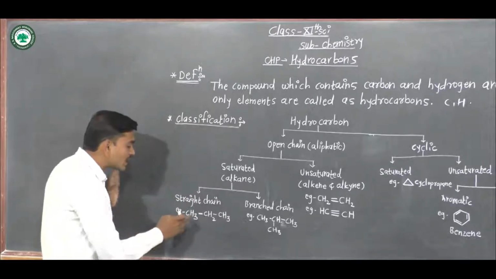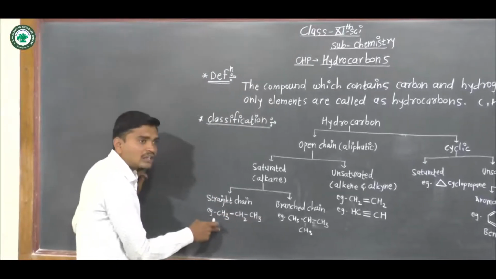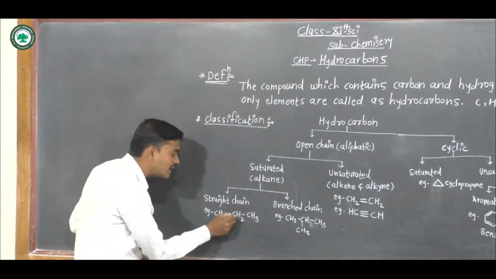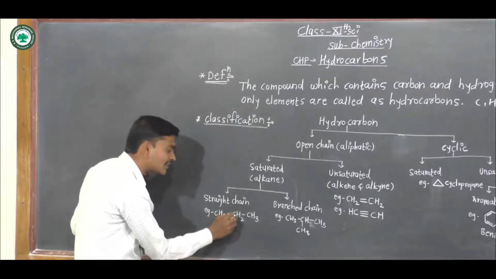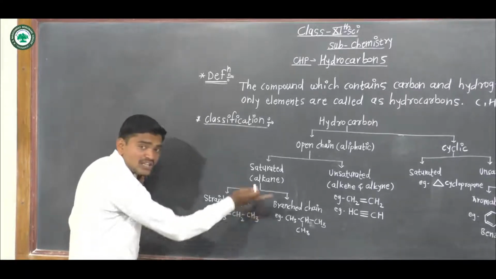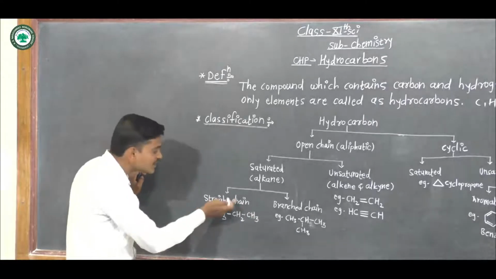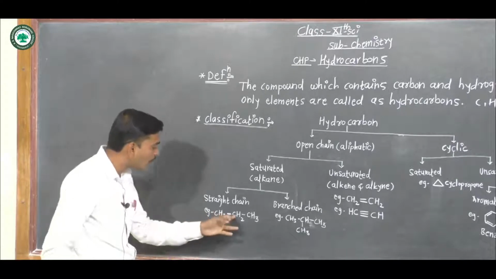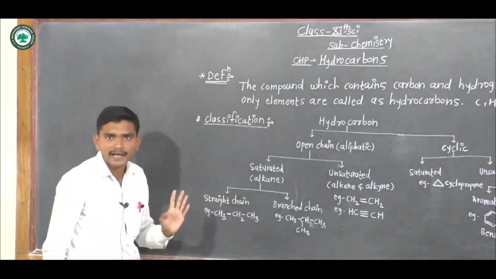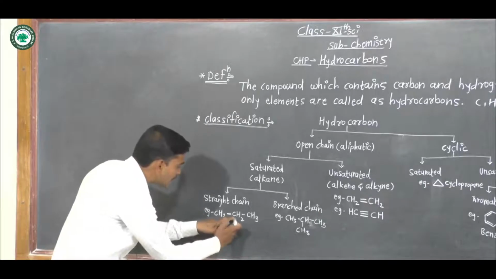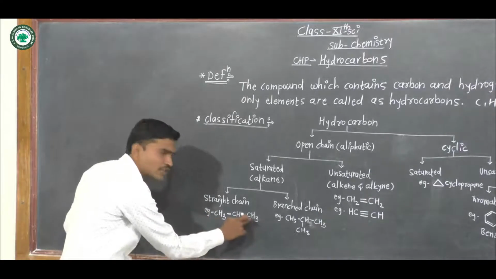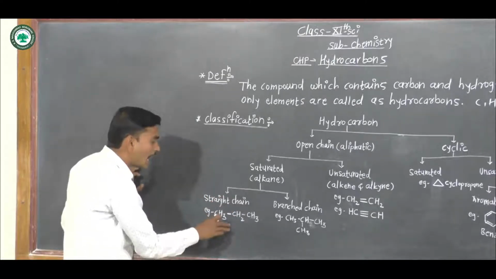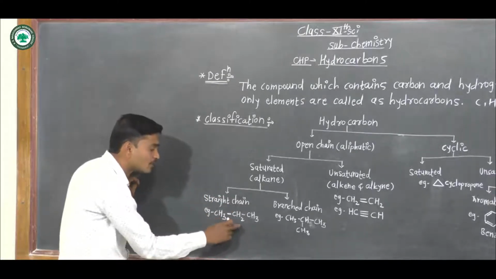Straight chain means what? The carbon-carbon bonds are attached to each other in a straight line. This carbon is attached to this carbon, and this carbon is also attached to this carbon in one straight chain. We have already discussed that hydrocarbon means only the study of carbon and hydrogen. So this is a straight chain hydrocarbon. The IUPAC name of this compound is propane.